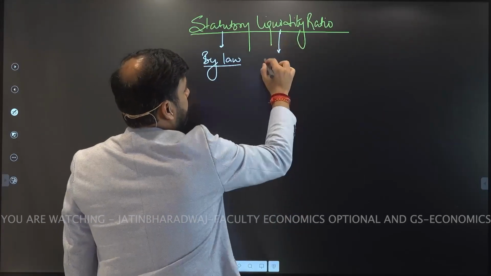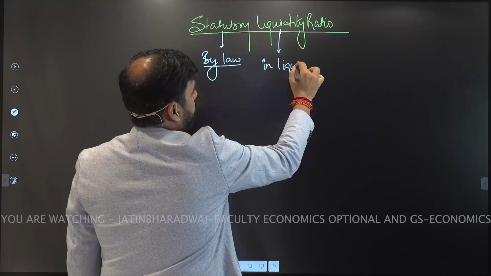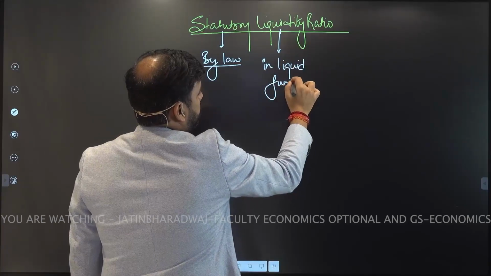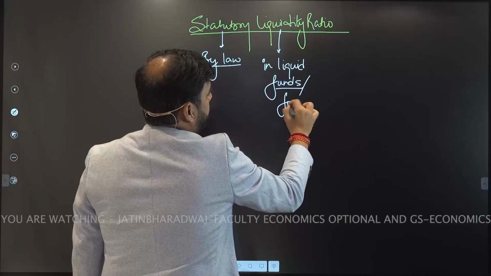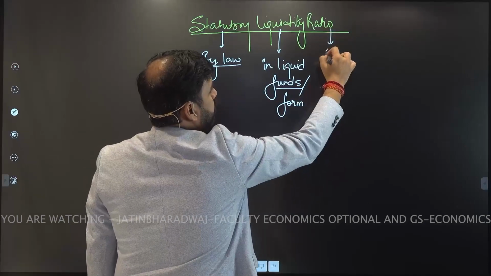Liquidity means in liquid funds or form. Ratio is again percentage.